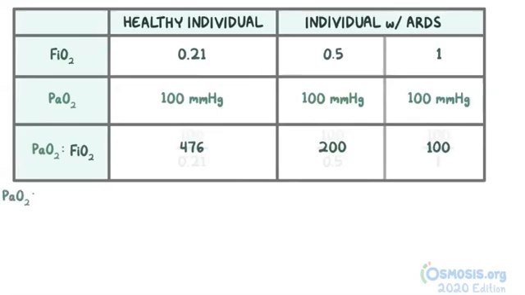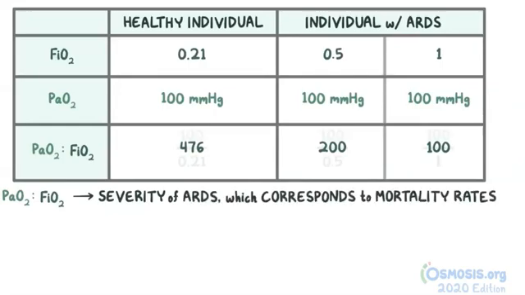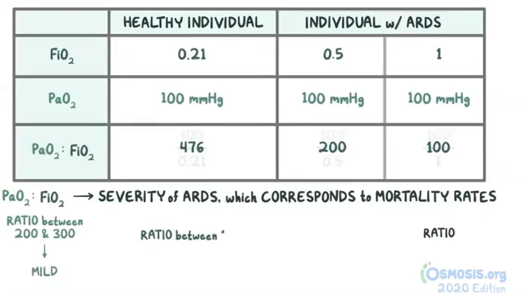Therefore, the PaO2 to FiO2 ratio can help determine the severity of ARDS, which corresponds to mortality rates. A ratio between 200 and 300 is considered mild, 100 to 200 is moderate, and less than 100 is severe ARDS.